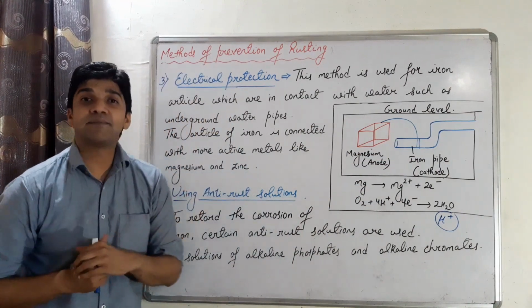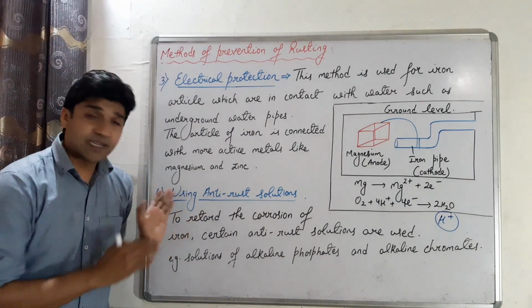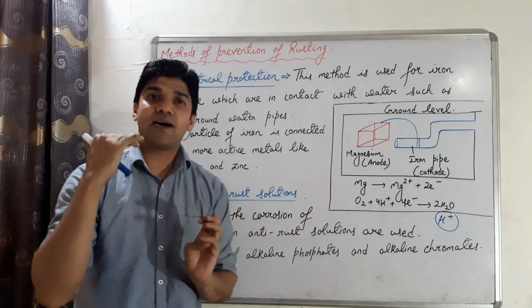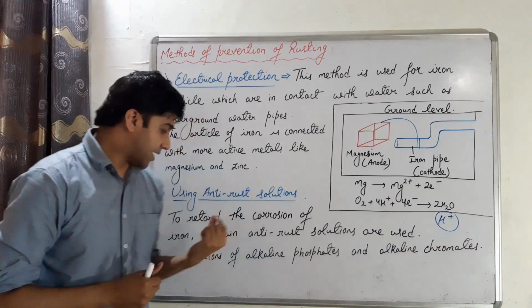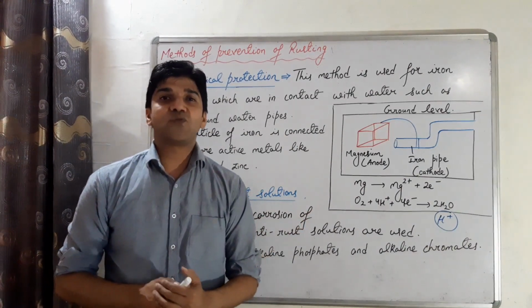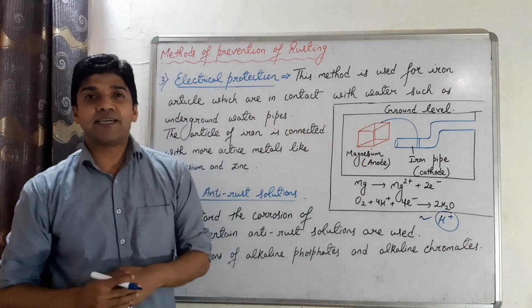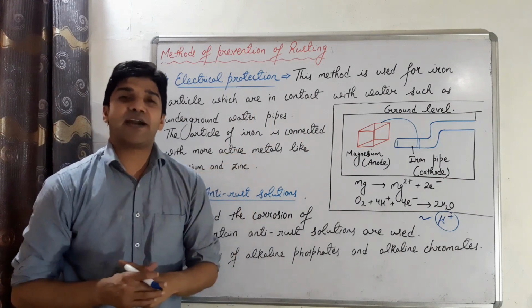And the last method is by using anti-rust solutions. We can stop the corrosion of iron by some anti-rust solutions which will remove hydrogen ions present on the surface of the metal iron.